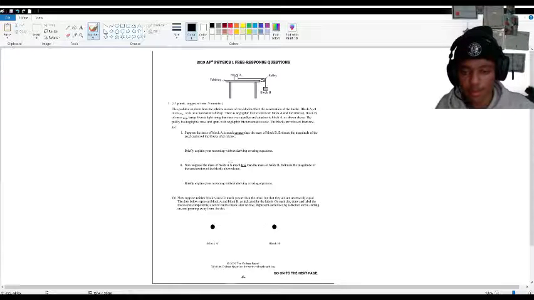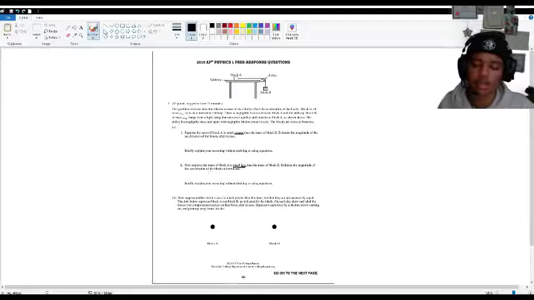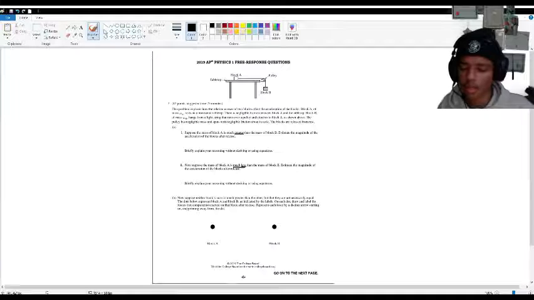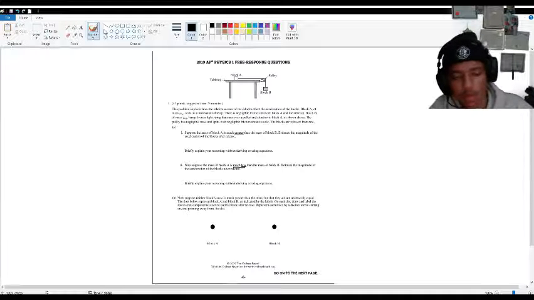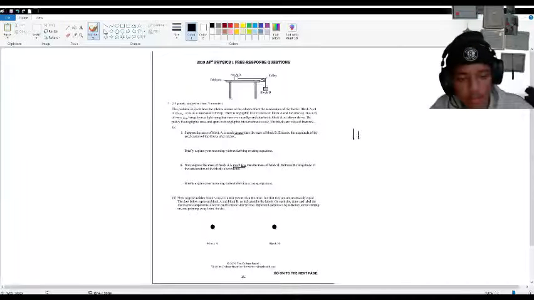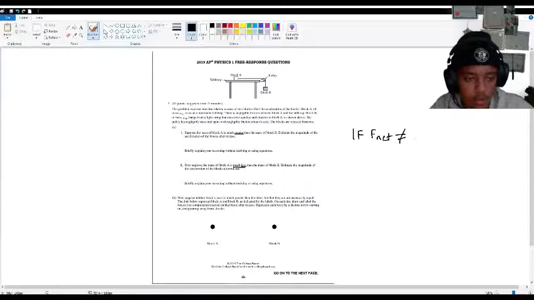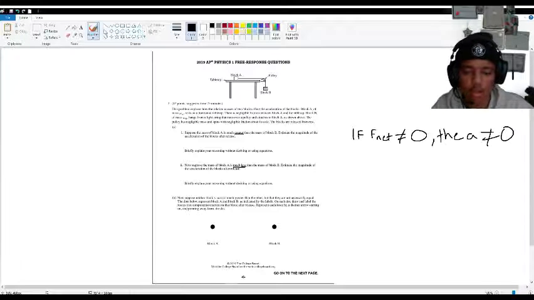Alright, let's go to B. Now suppose that the mass of block A is much less than the mass of block B. Estimate the magnitude of the acceleration of the blocks after release. So, here, once again, remember, if F net does not equal 0, then a does not equal 0 either. a has some type of magnitude.